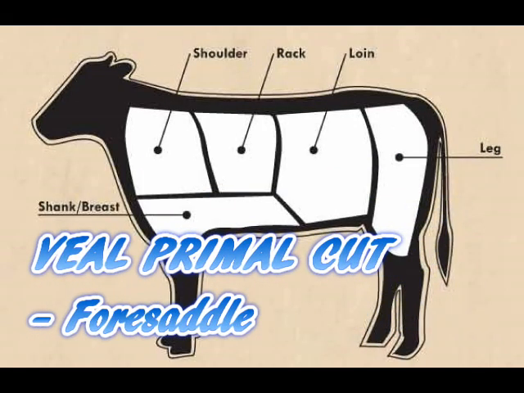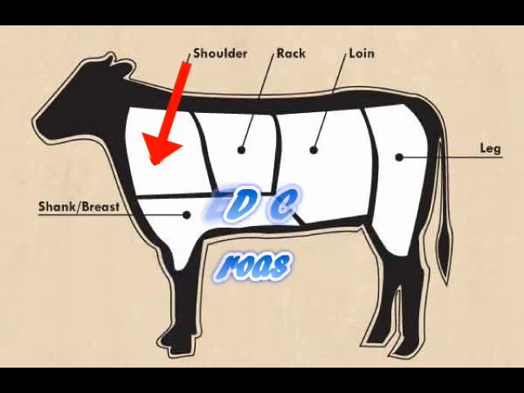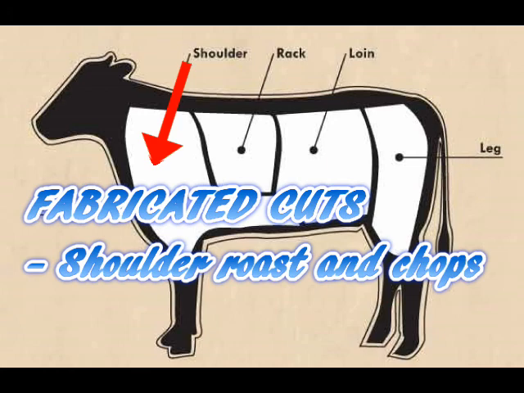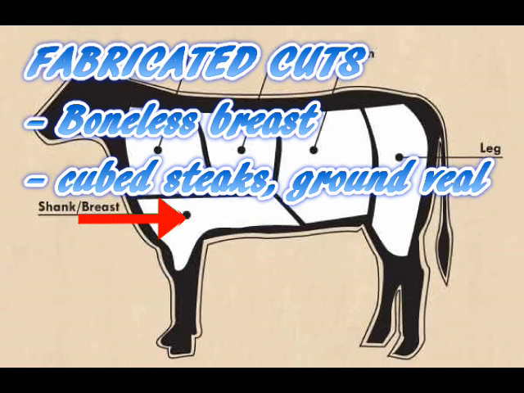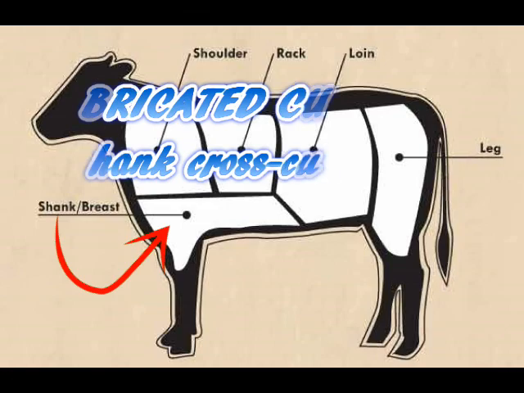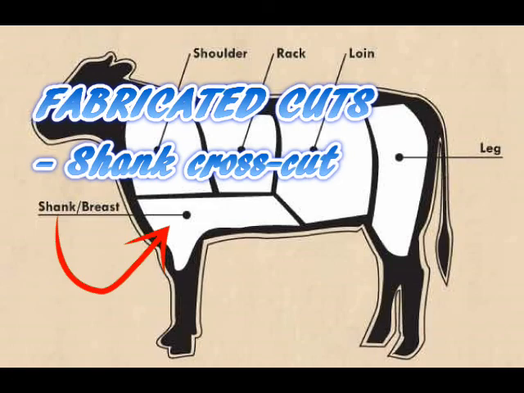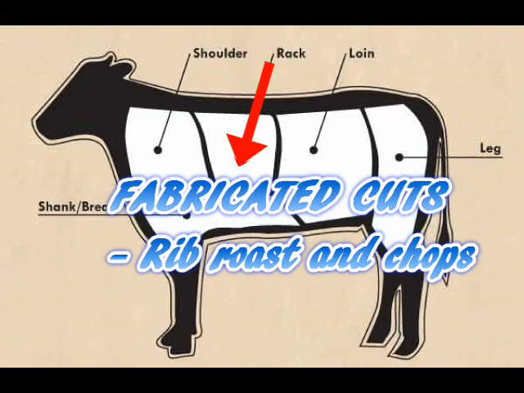For the veal primal cut under foresaddle, we have the shoulder with fabricated cuts of shoulder roast and chops, the breast with fabricated cuts of boneless breast, cube steaks and ground veal, the shank with fabricated cuts of shank cross cut, and the hotel rack with fabricated cuts of rib roast and chops.